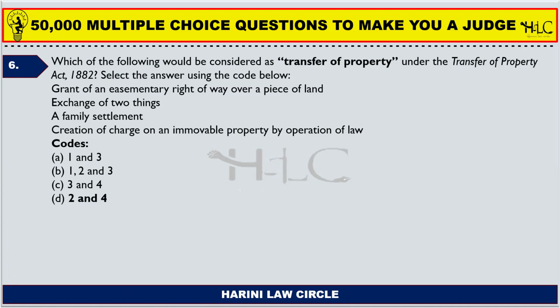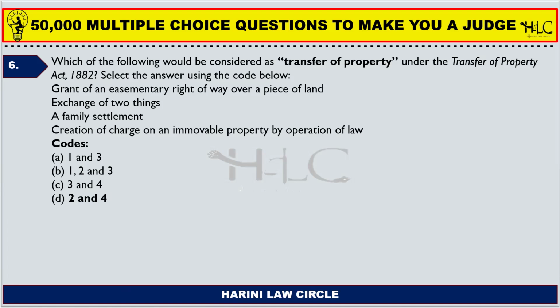Easementary right is the right of way. See, a land is there and there is a way in which one has to go by the land. For example, there are two people, A and B. B's land is in between A's land. So A's land surrounds B's land, and now B has to get into his land, right?